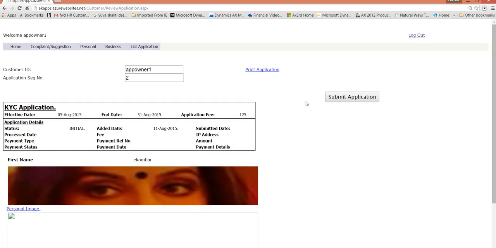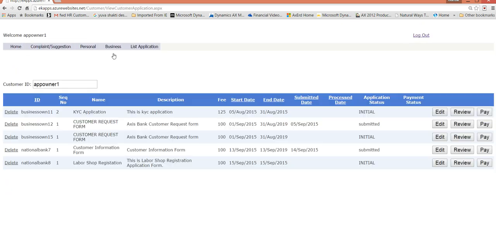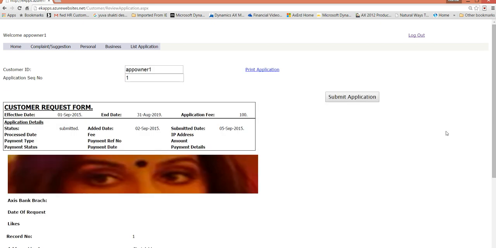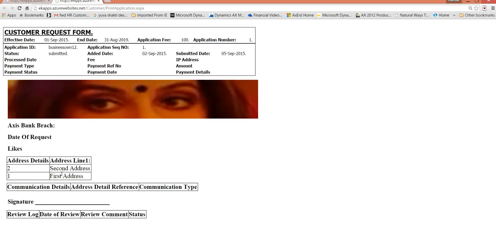This is just a sample here. He can take a printout after filling in the application, sign it, and then submit it. This tabular form comes in case of multiple records; otherwise, for a single record, it will just come like this. Everything is possible in this, nothing is impossible.